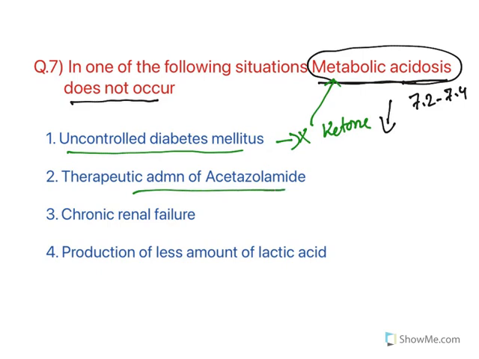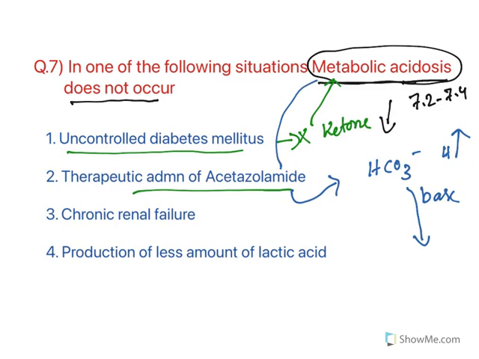Now therapeutic administration of acetazolamide. What does it do? It causes elimination of bicarbonate. Now bicarbonate is base. When the body is losing base, the base amount is reducing, so acid levels increase. Again, this causes metabolic acidosis. Chronic renal failure. Kidney is the organ which controls all these ions. In chronic renal failure, again metabolic acidosis occurs.